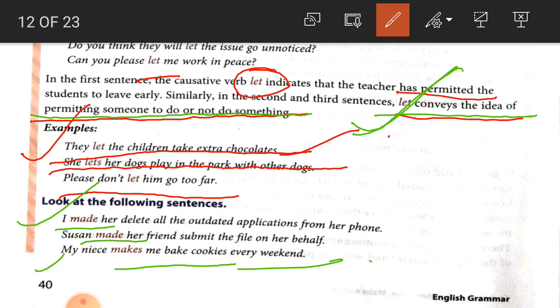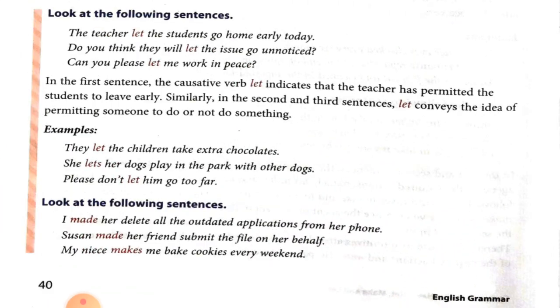Here in all three sentences, made is used in the sense of convince or persuade. I made her delete means I convinced her to delete. Second one, Shushan made her friend submit means Shushan convinced her friend to submit. Number 3, my niece makes me bake cookies every weekend, means my niece convinced me to bake cookies every weekend.